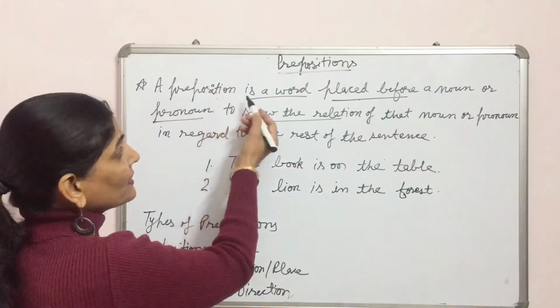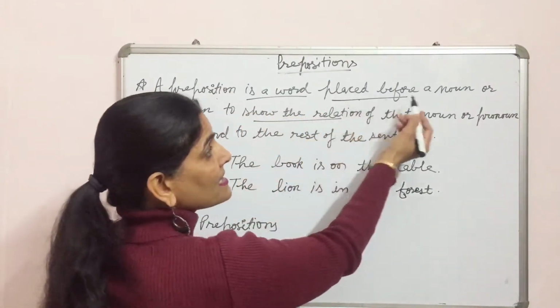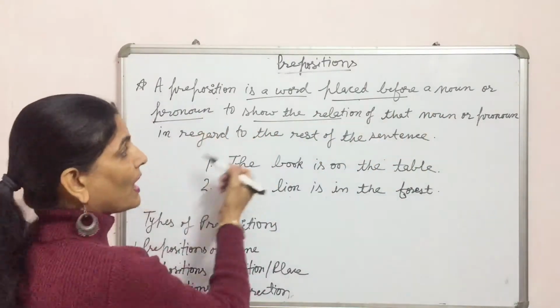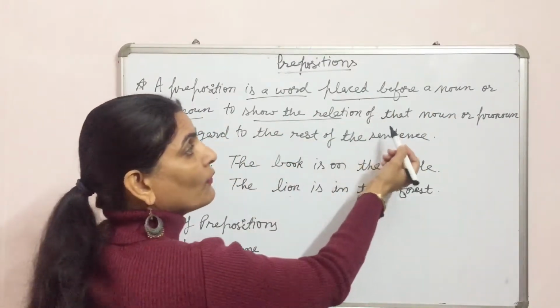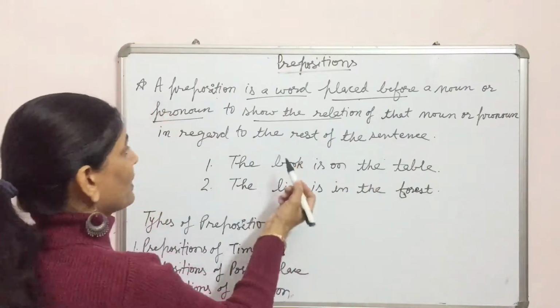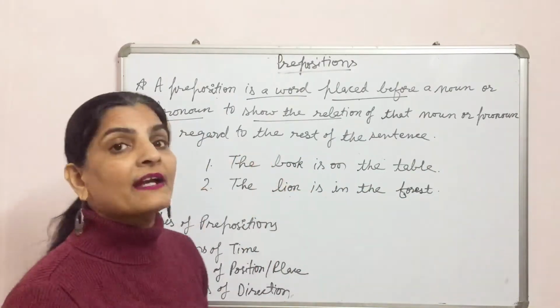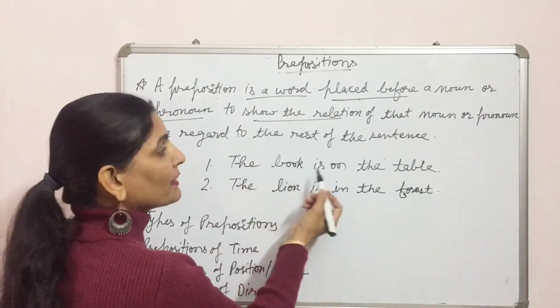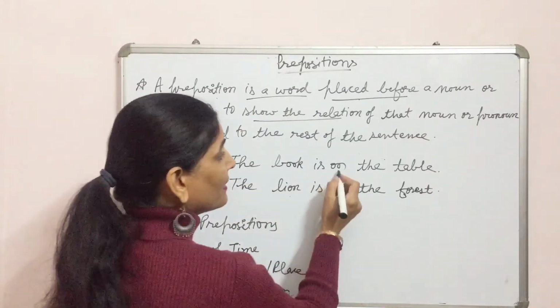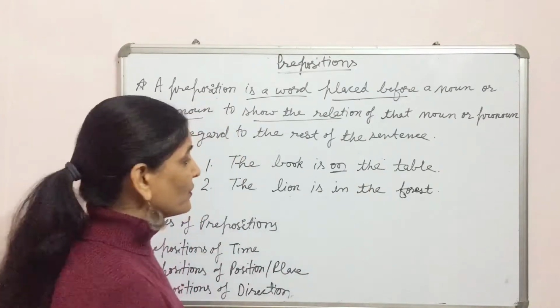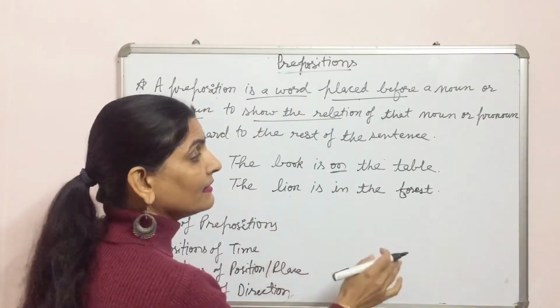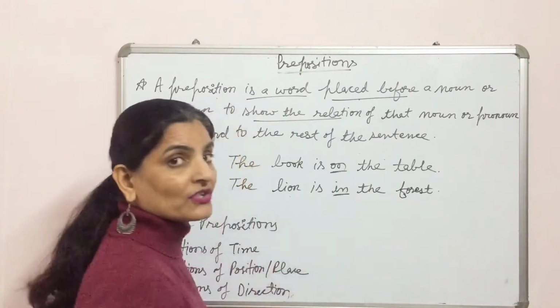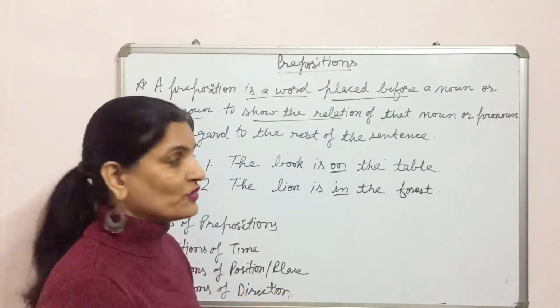A preposition is a word placed before a noun or pronoun to show the relation of that noun or pronoun in regard to the rest of the sentence. Let us see an example. The book is on the table. Here on is a preposition. The lion is in the forest. Here in is a preposition.